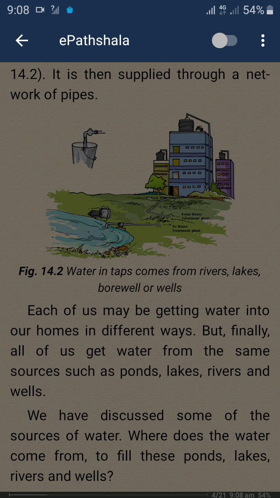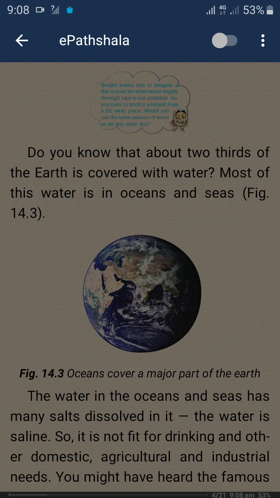Each of us may be getting water into our homes in different ways, but finally all of us get water from the same source, such as ponds, lakes, rivers, and wells. We have discussed some of the sources of water. Where does the water come from to fill these ponds, lakes, rivers, and wells?